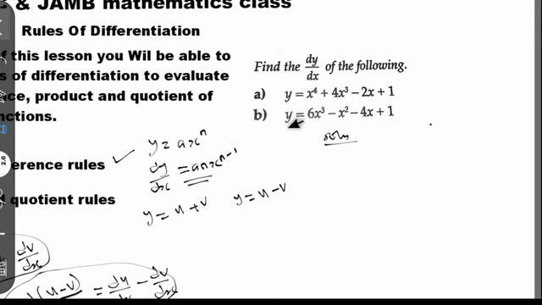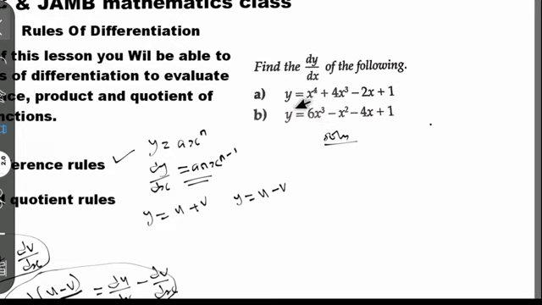Now let's break it down and let's solve it. A question like this is solved using the sum or difference rules. This is an example under the sum and difference rules. That is how you identify that this question is from differentiation, and from sum and difference rules. Note that, put that at the back of your mind.